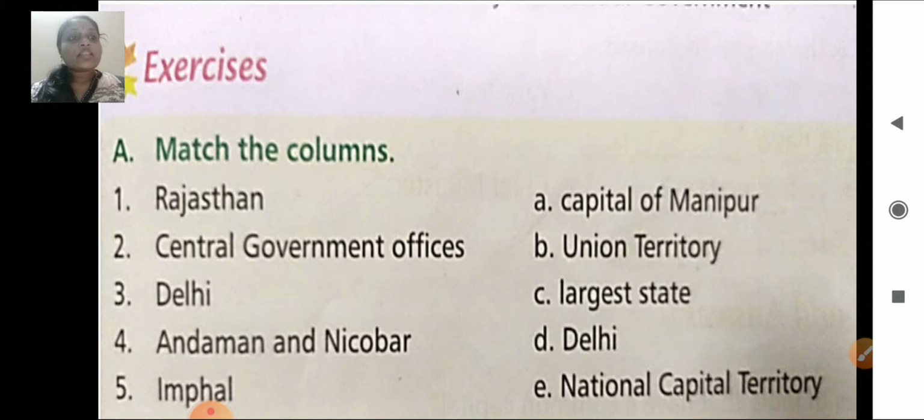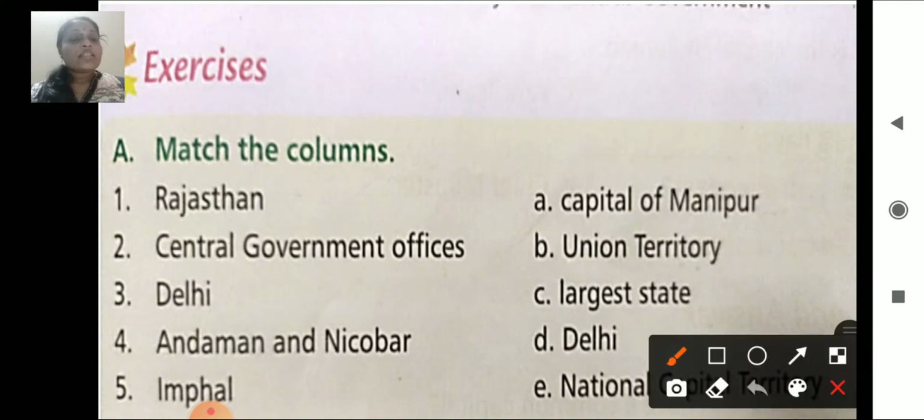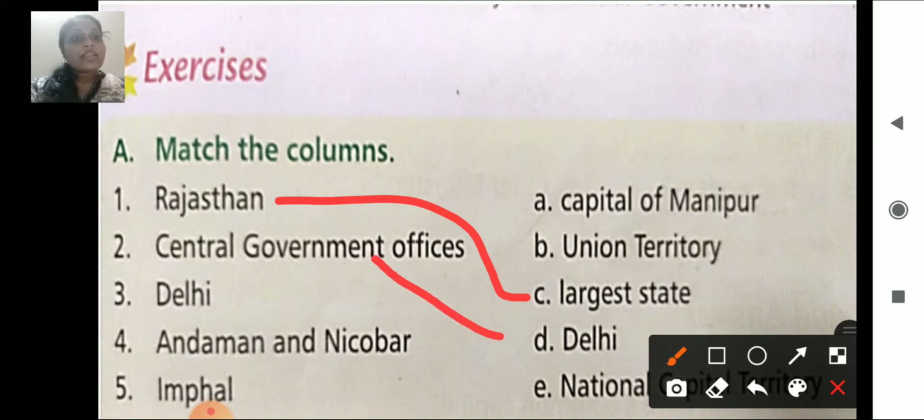Next, we'll discuss the question answer and some book exercise. So match the columns. Rajasthan is the largest state. Next, central government offices are in Delhi, and Delhi is National Capital Territory.